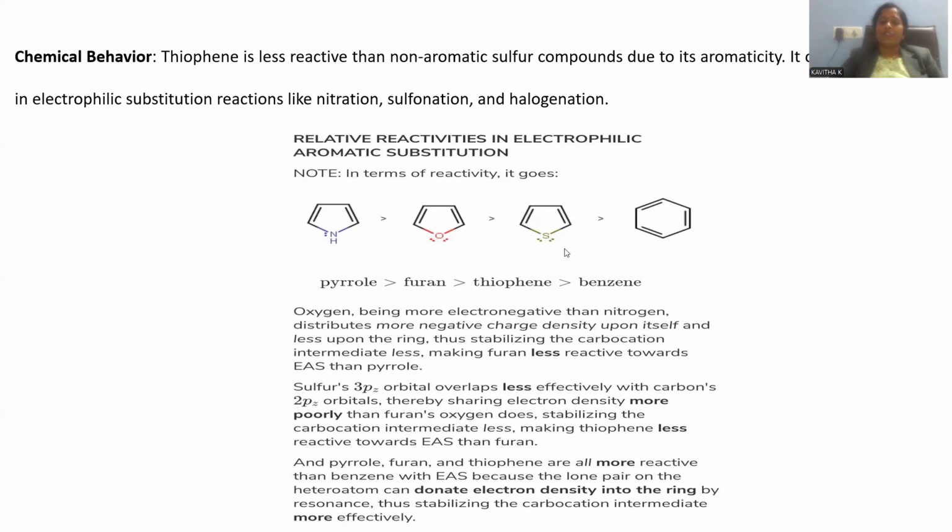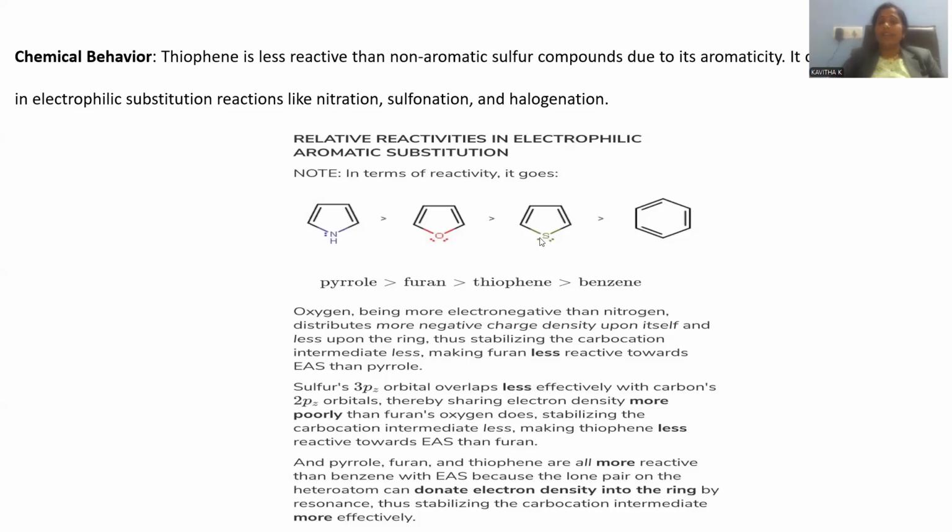Later on, thiophene also has that extent, not exactly like benzene, but it also has a larger extent of resonance energy. Moreover, the sulfur, which takes part in this five-membered ring system, contributes a 3p orbital for the pi bond formation. So 3p orbitals do not easily give their electrons effectively. That 6 pi electron system does not satisfy aromaticity as much in comparison to pyrrole and furan. They are not contributing electrons for this electron system.